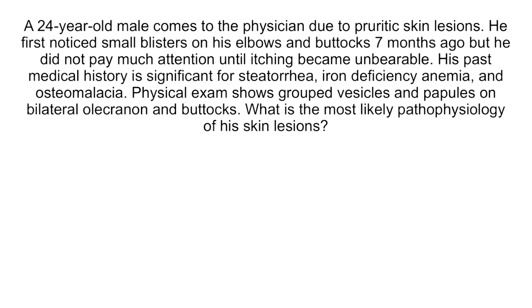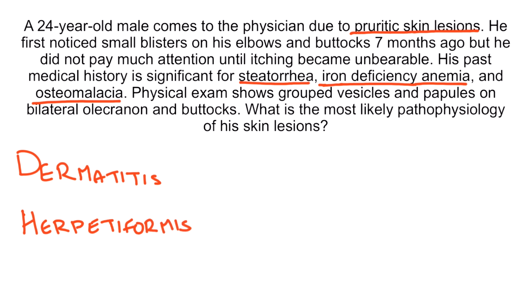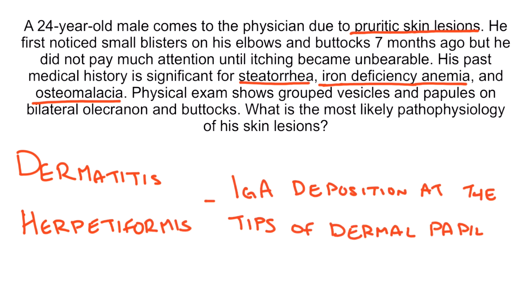This is a young patient with pruritic vesicles and papules on the elbows and buttocks. He also has signs and symptoms of malabsorption, such as steatorrhea, iron deficiency anemia, and osteomalacia. A generalized malabsorption syndrome combined with a rash on extensor surfaces is consistent with celiac disease accompanied with dermatitis herpetiformis. Dermatitis herpetiformis is caused by IgA deposition at the tips of dermal papillae, resulting in small vesicles on extensor surfaces.